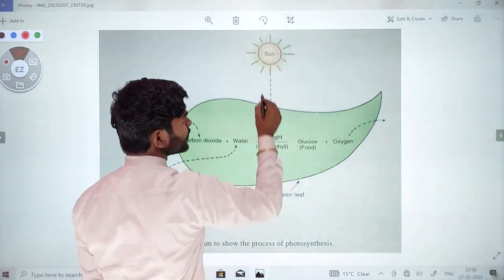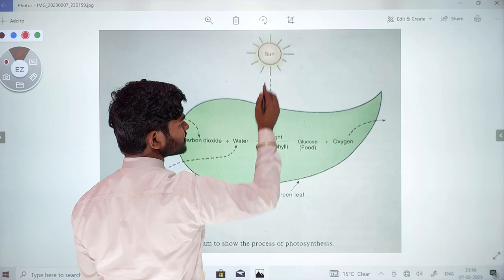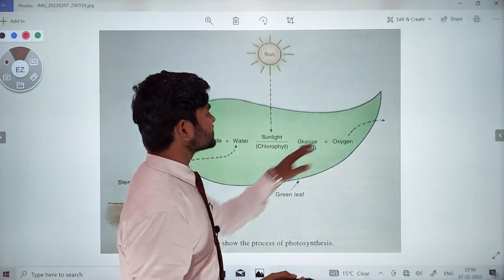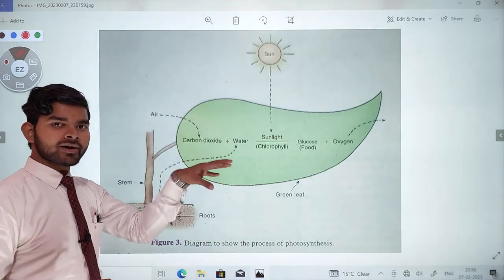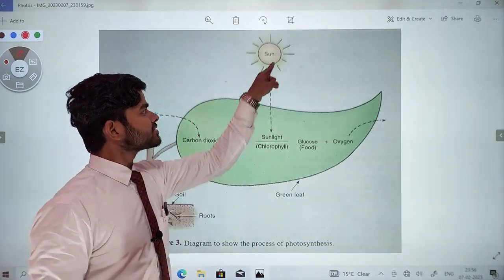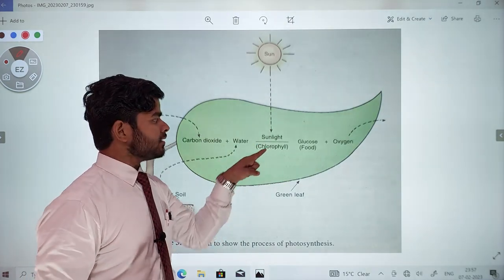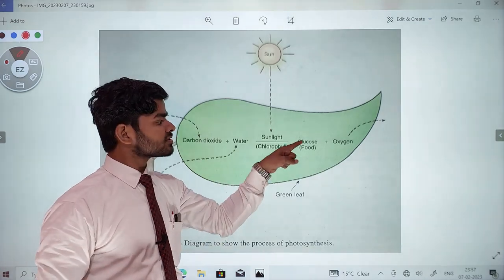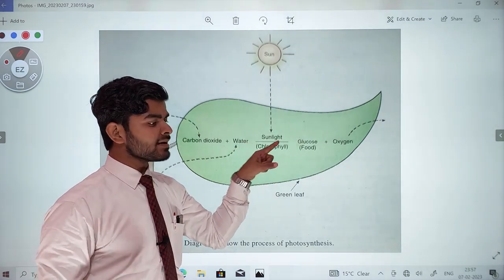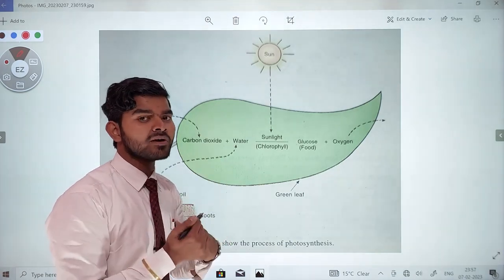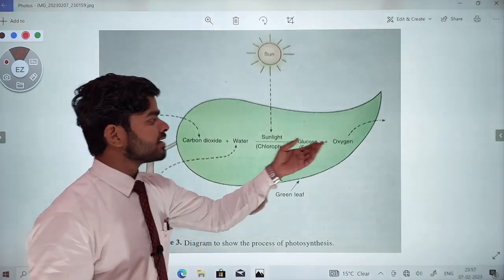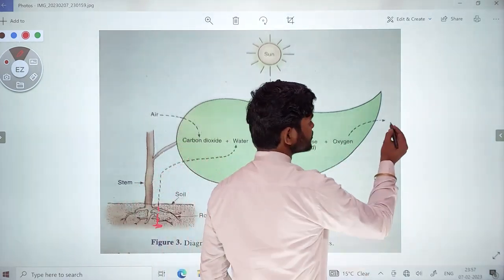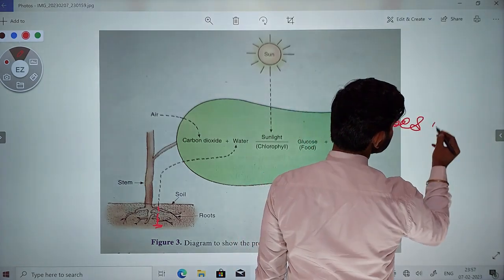And now sunlight comes, and chlorophyll is already present in this particular leaf. With the help of chlorophyll, sunlight is captured, and all these things are available. So plants can do the process of photosynthesis, and as a result of photosynthesis, plants make a food called glucose, and as a by-product of photosynthesis, oxygen is released into the air.